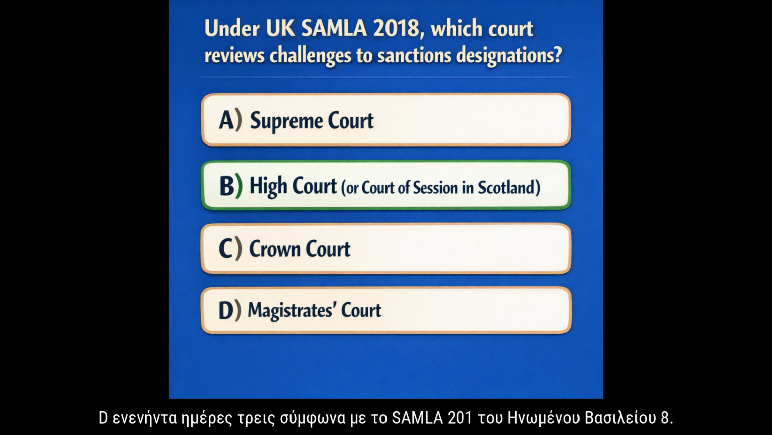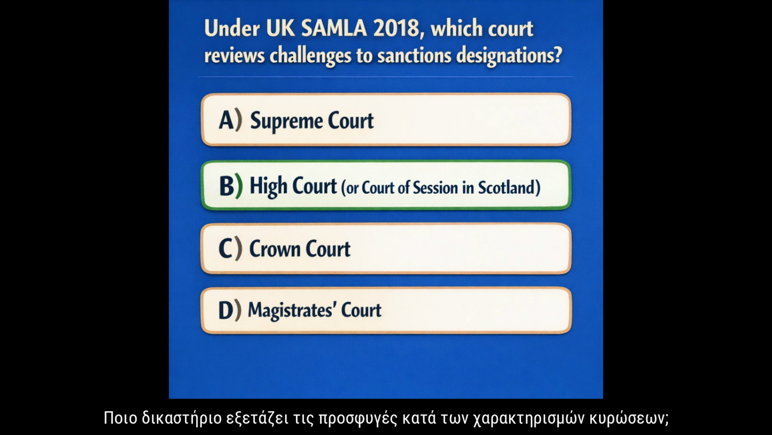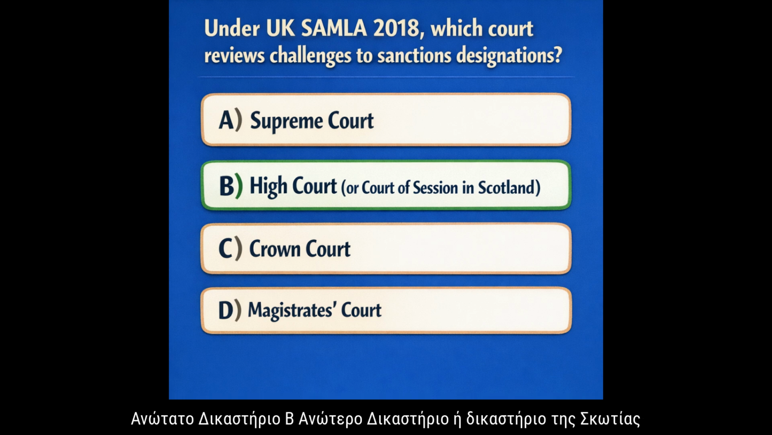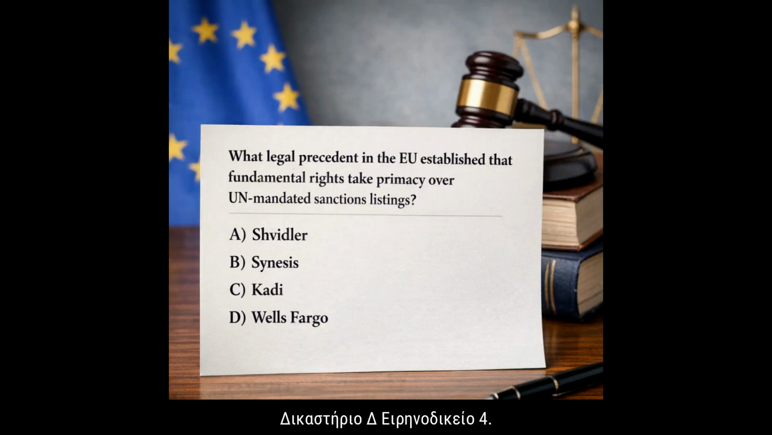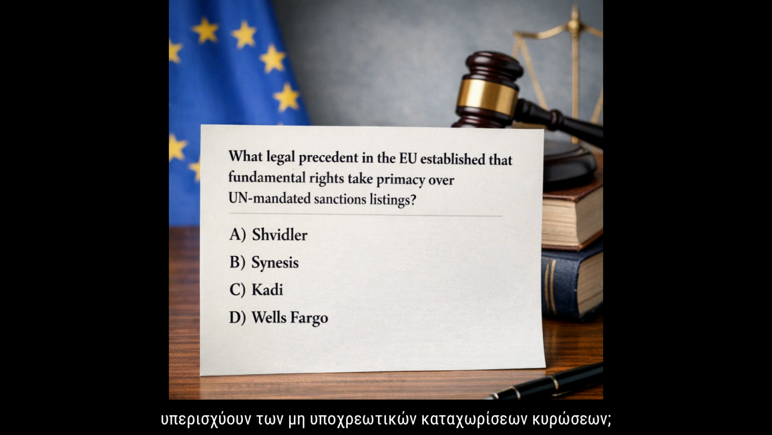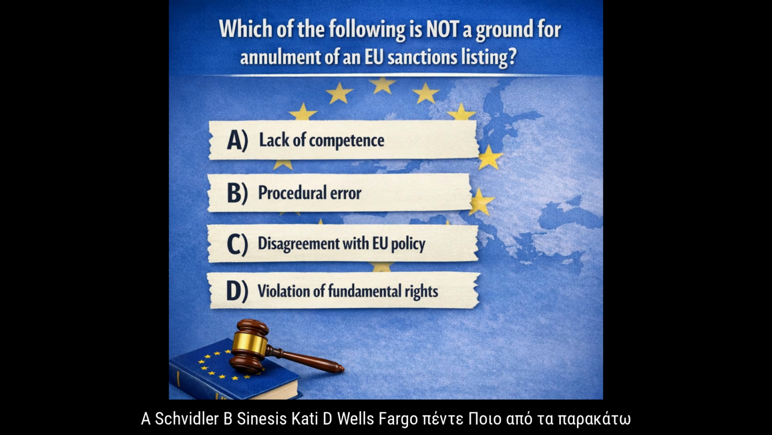3. Under UK SAMLA 2018, which court reviews challenges to sanctions designations? A. Supreme Court. B. High Court, or Court of Session in Scotland. C. Crown Court. D. Magistrates Court. 4. What legal precedent in the EU established that fundamental rights take primacy over unmandated sanctions listings? A. Schvidler. B. Sinensis Caudy. C. D. Wells Fargo.